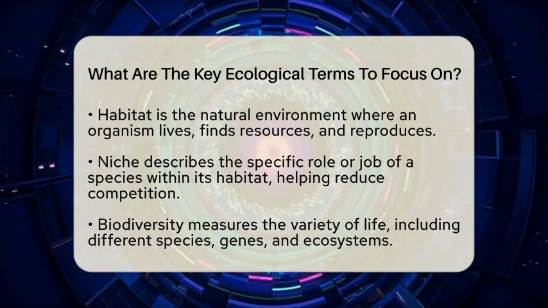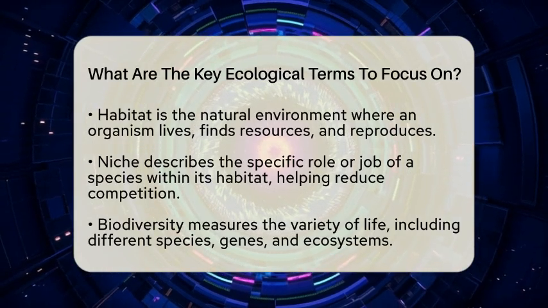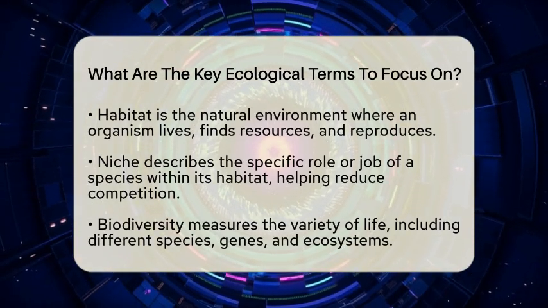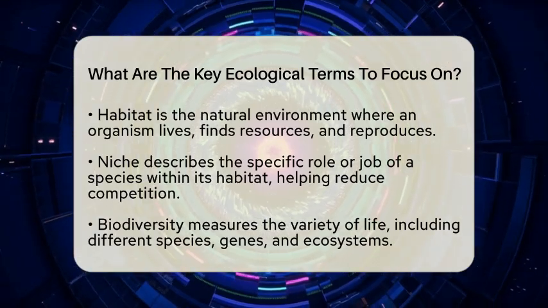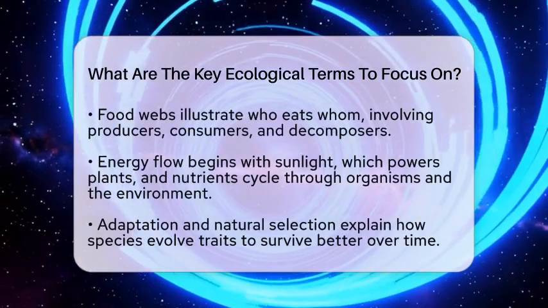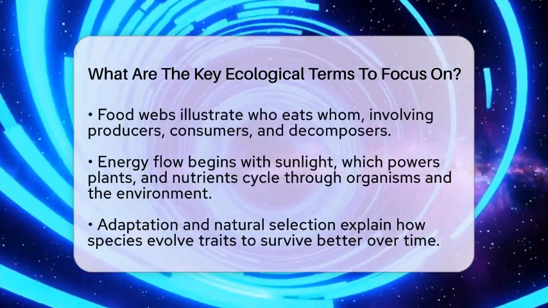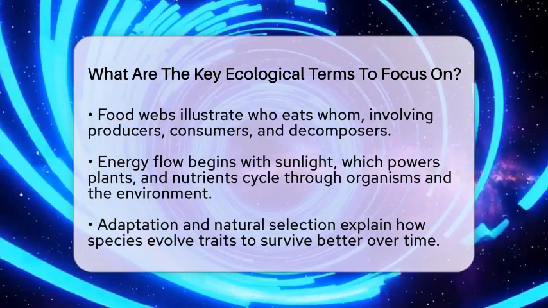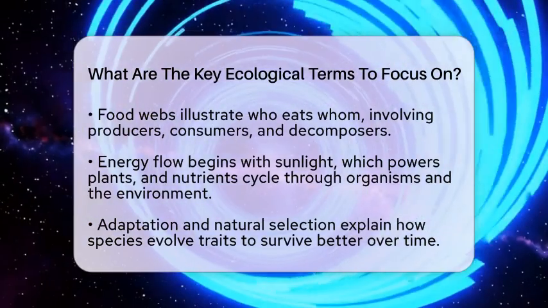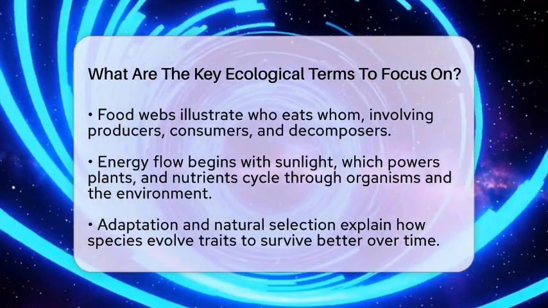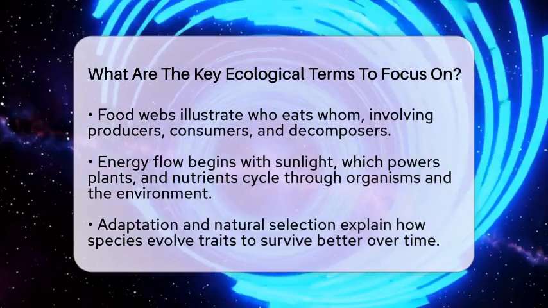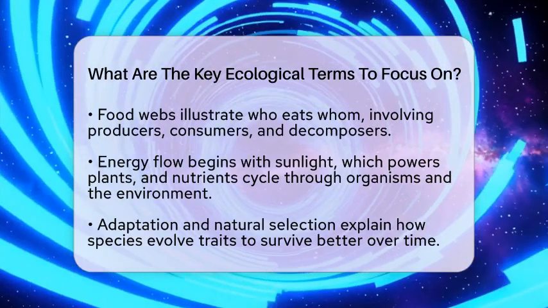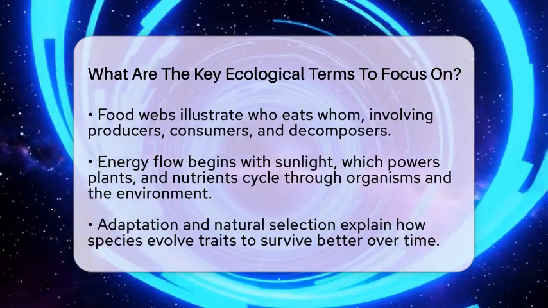Biodiversity is the variety of life in an area. It includes different species, their genetic differences, and the variety of ecosystems. High biodiversity usually means a healthy environment. Food webs and trophic levels help us understand who eats whom. Producers, like plants, make their own food using sunlight. Consumers, like herbivores and carnivores, eat other organisms. Decomposers break down dead plants and animals. These relationships form complex food webs that show energy flow.